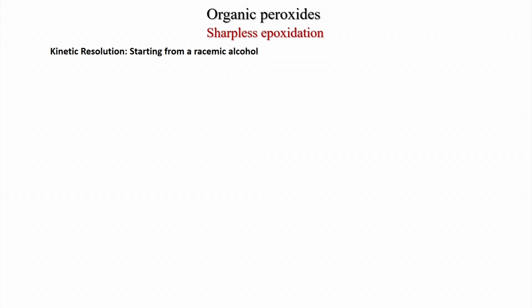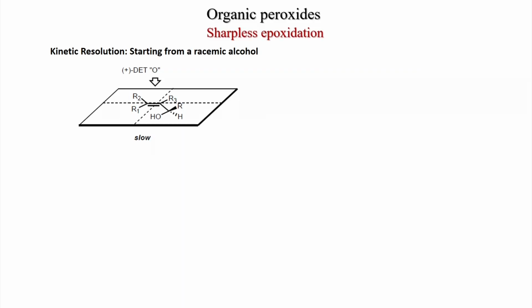So, this idea was extended to chiral kinetic resolution. Kinetic resolution is a reaction condition where 50% of the starting material reacts and 50% of the starting material does not react. So, this was the idea: if you have a racemic alcohol, one enantiomer reacts and the other enantiomer does not react. Because as you have seen, if plus tartrate is there and you have a specific alcohol, then in one case the reaction is fast, in one case it is slow. So, this idea can be used in kinetic resolution when you start with a racemic alcohol.